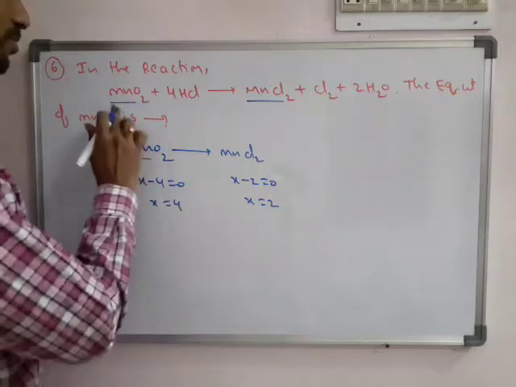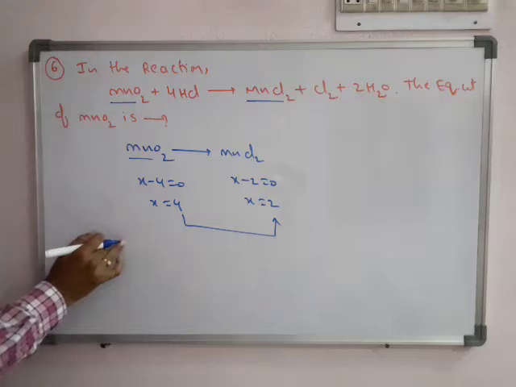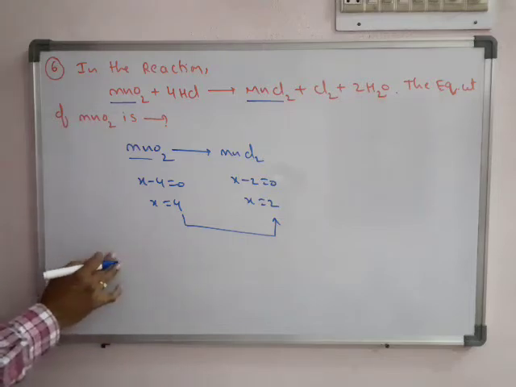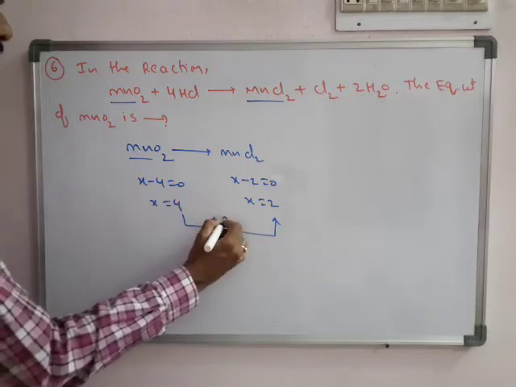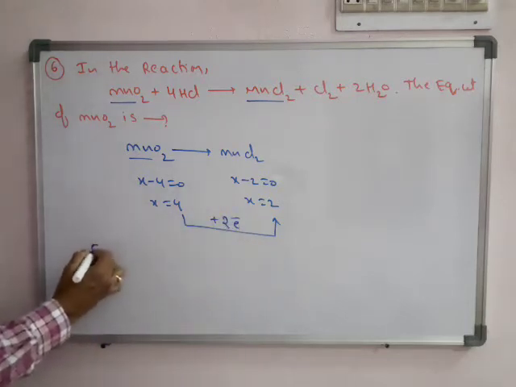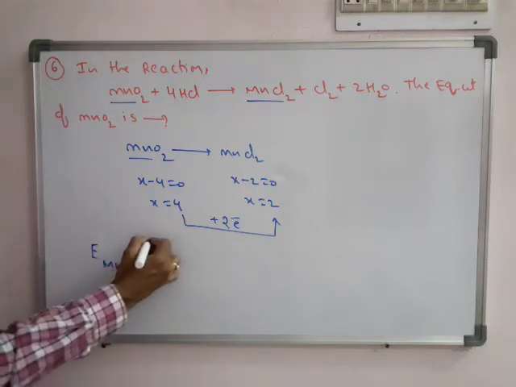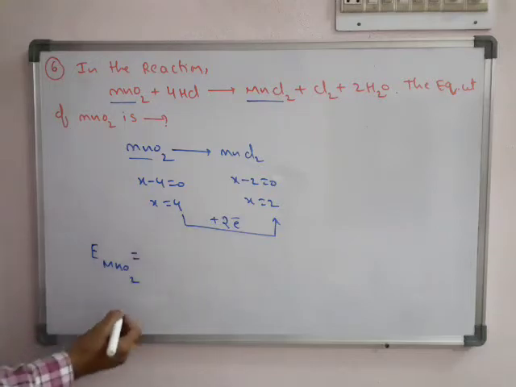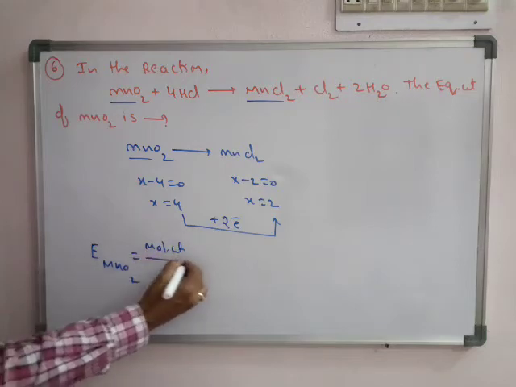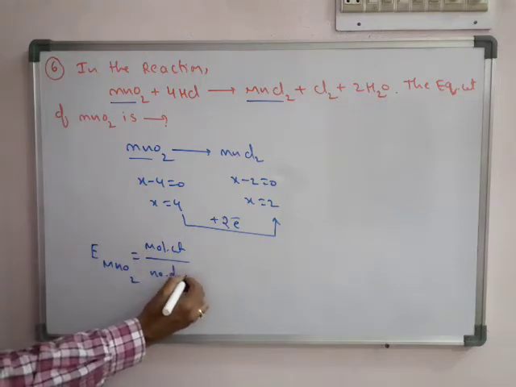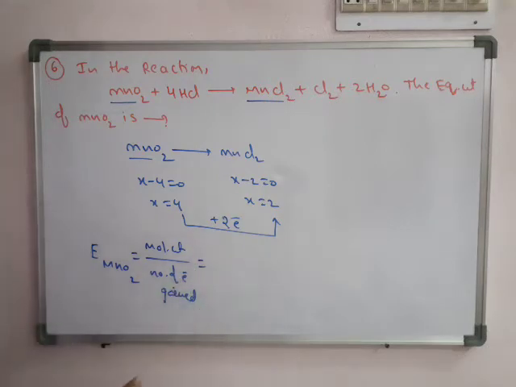One manganese changes from +4 to +2, which means the number of electrons gained is 2. So the equivalent weight of manganese dioxide in this equation is molecular weight by number of electrons gained, or we can write number of electrons transferred.